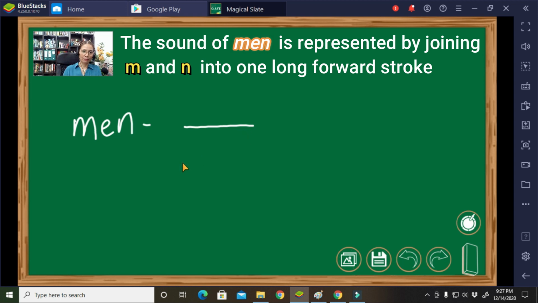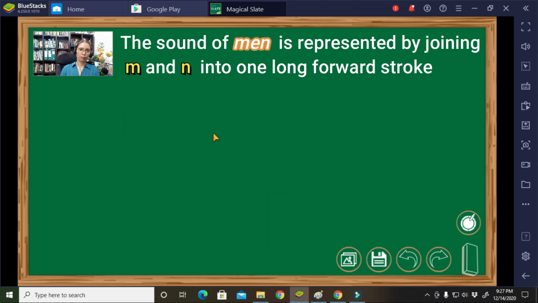That is men. Okay. Next, let's have one more example. Okay. The word is mint. Okay. Or meant. The word is meant. And this is the symbol. A long forward curve. And then we do have the T sounds. Alright.